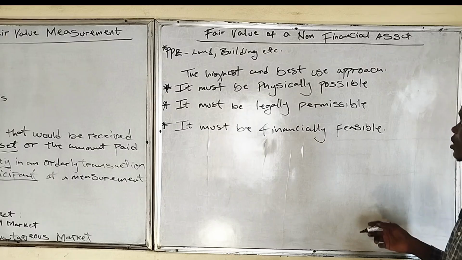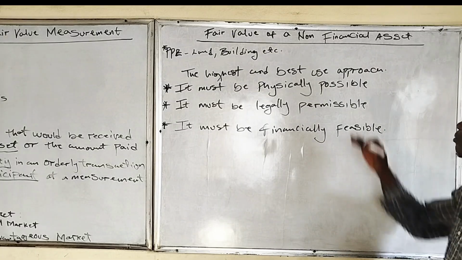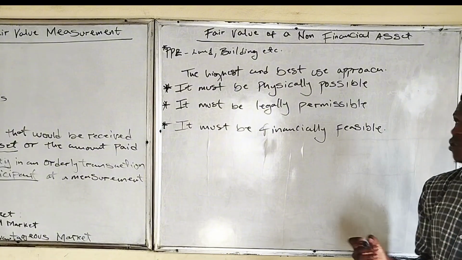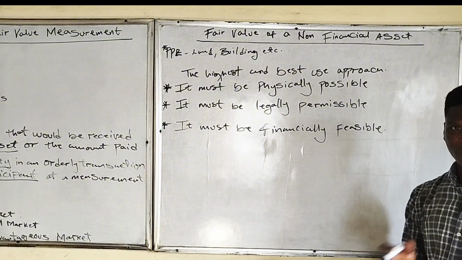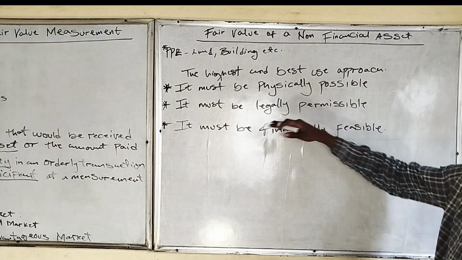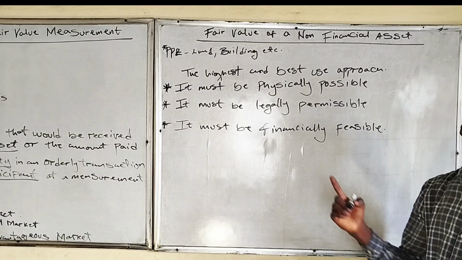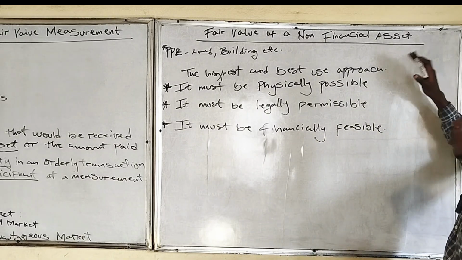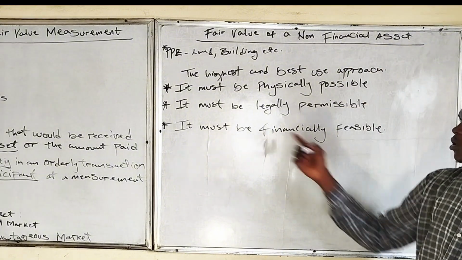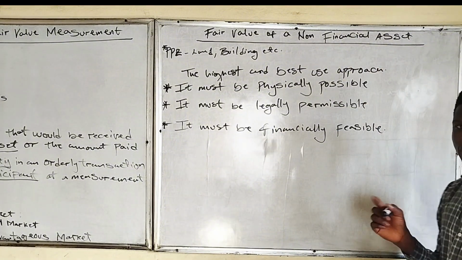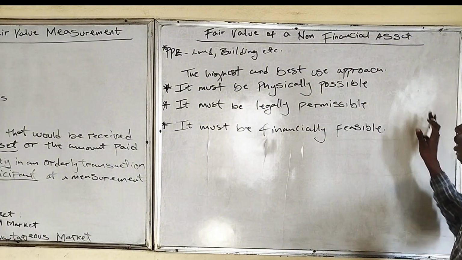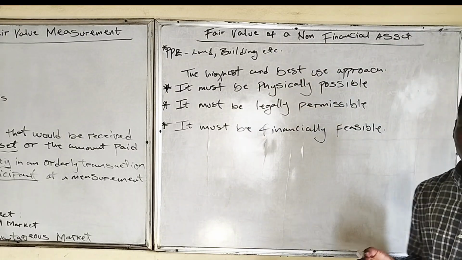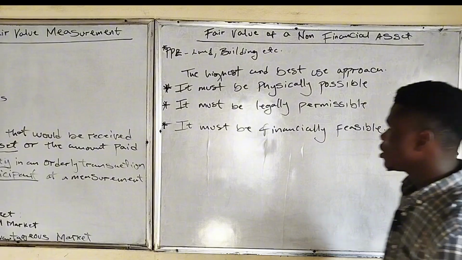It means that before we can say that this asset can be used for this, that asset must be physically possible. It must be physically possible that we can use the asset for a particular thing. Then it must also be legally permissible. The law must permit that use of the asset before we can use that asset or consider fair value. Then thirdly, it must be financially feasible before we can consider it as using the highest and best use approach. So that's for that. So we'll take an example.